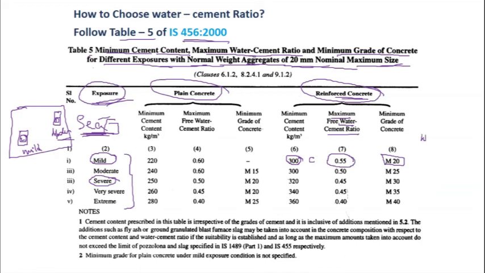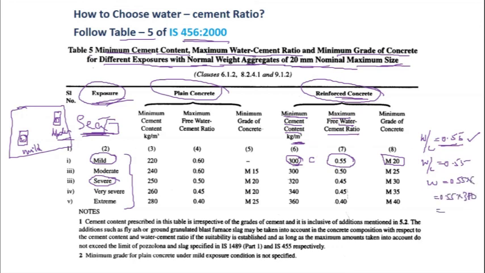So what water by cement ratio should you take? 0.55. This is the maximum. You can go for a lower value of water by cement ratio also in this case, but you cannot exceed this value. For example, if you adopted this value, water by cement ratio is 0.55. He has given you the minimum cement. You should not use less cement than this in mild conditions per meter cube of concrete. So now water equals 0.55 into C, that is 0.55 into 300.